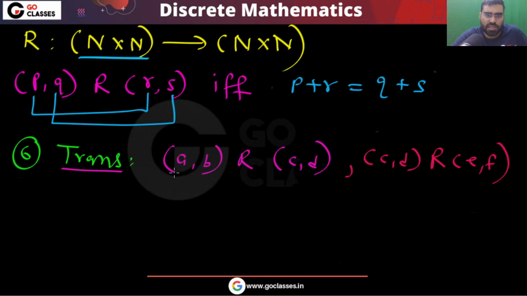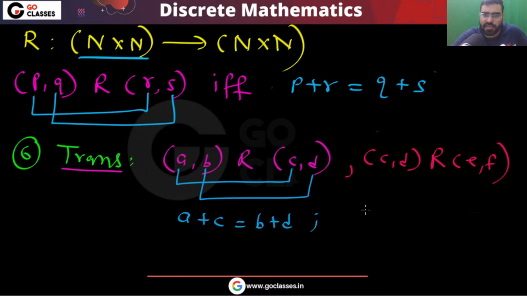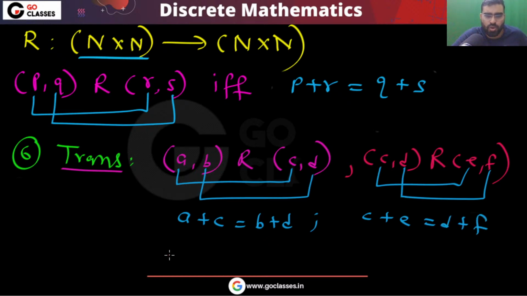Let's check it. Here A plus C is equal to B plus D, and C plus E is equal to D plus F. From this, can we say that A plus E is equal to B plus F?